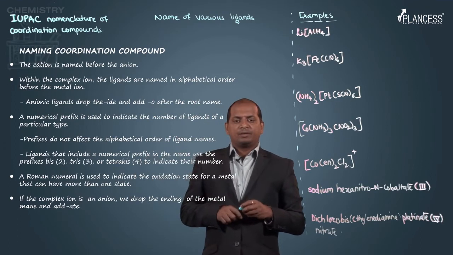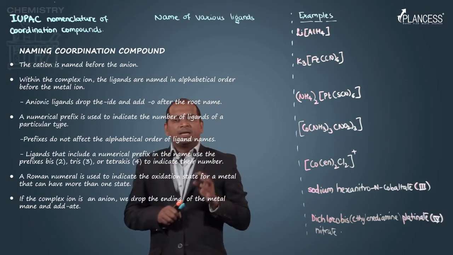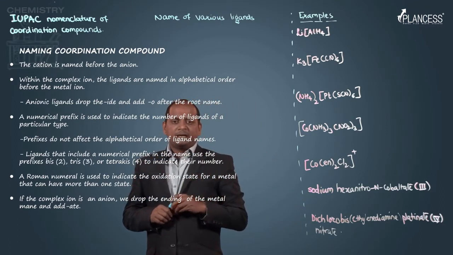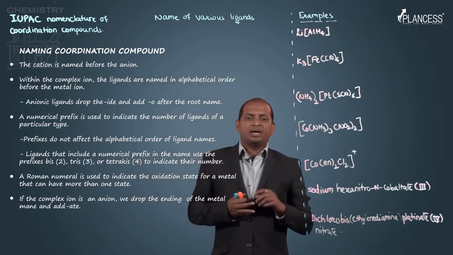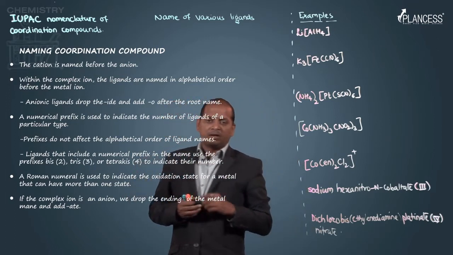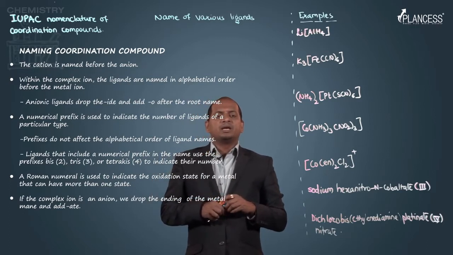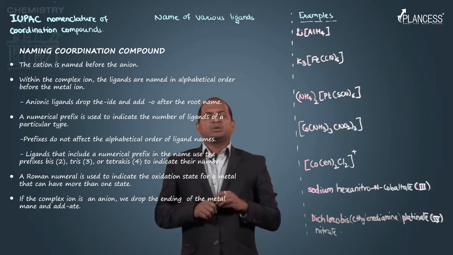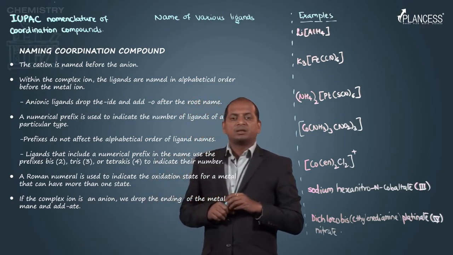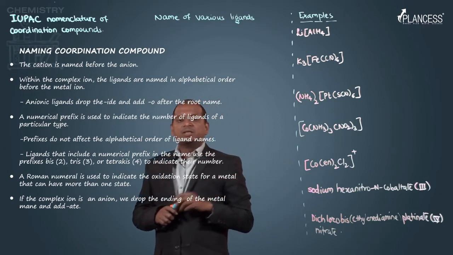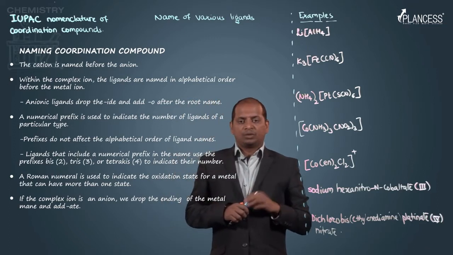But if a ligand is polydentate and that ligand already has prefixes like di, tri or tetra in its name, then for that we use prefixes like bis, tris, tetrakis and so on.